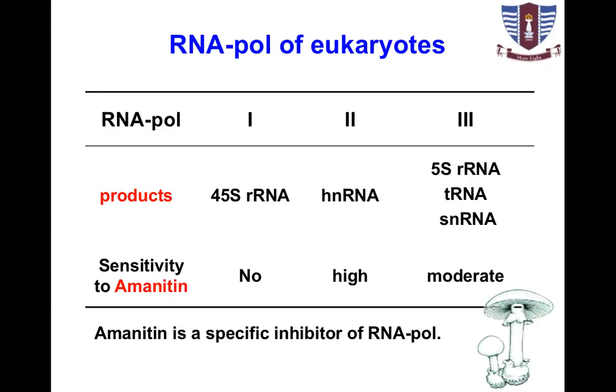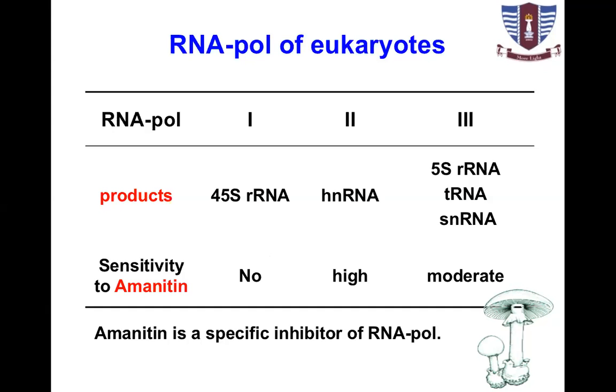RNA polymerase of eukaryotes. There are 3 different polymerases in eukaryotes, polymerase 1, 2, and 3. They transcribe different types of RNAs. We have different RNAs in eukaryotes. There are different types of messenger RNAs. There are 4 different types of ribosomal RNA, 5, 5.8, 18, and 28, while in prokaryotes it is 3 types.